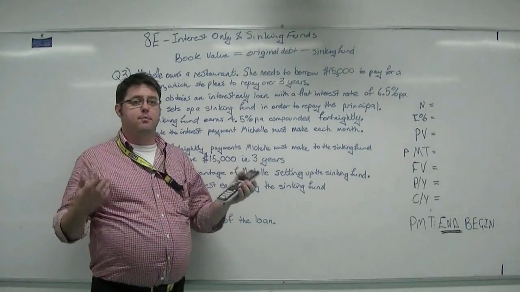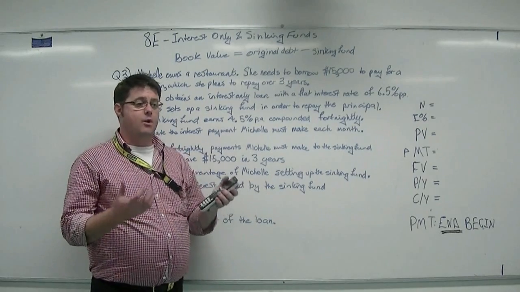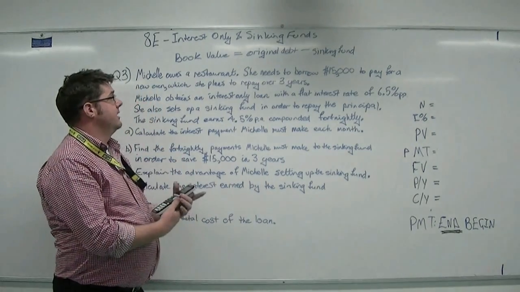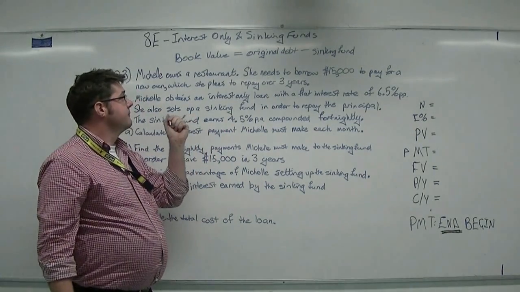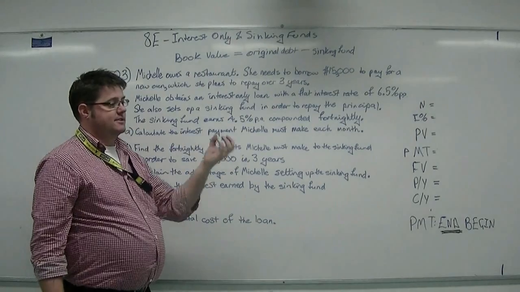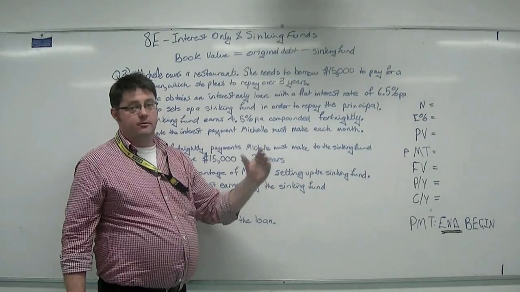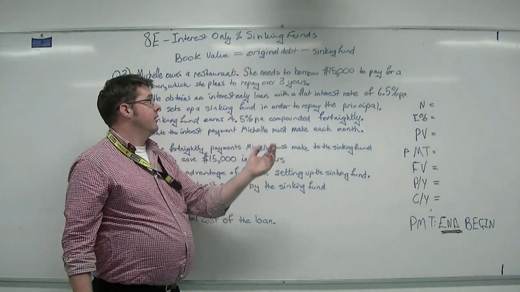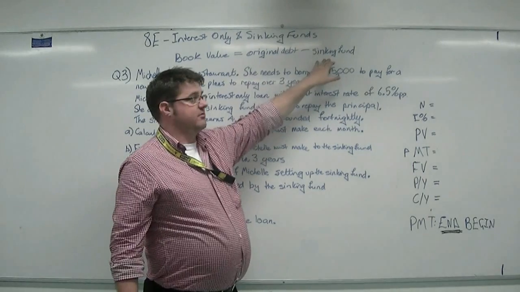When someone talks about a book value, it's the value of that asset or the value of that debt on the books. So it's actually an accounting term. It means, what is the book value of that debt that we've got on our balance sheet, as it would be called, on our balance ledger. How much money do we owe? It would be the original debt minus whatever was in the sinking fund.